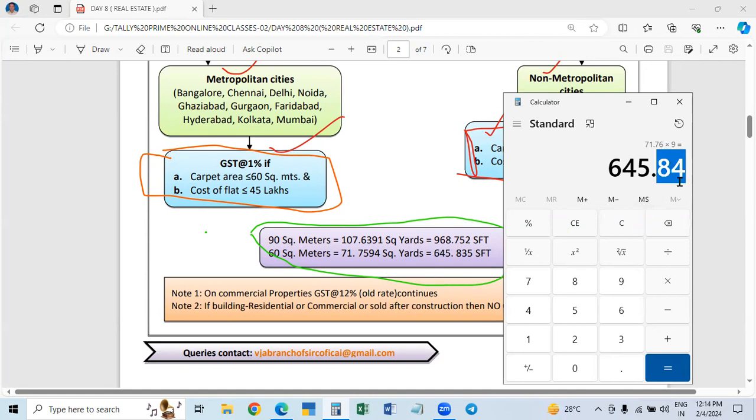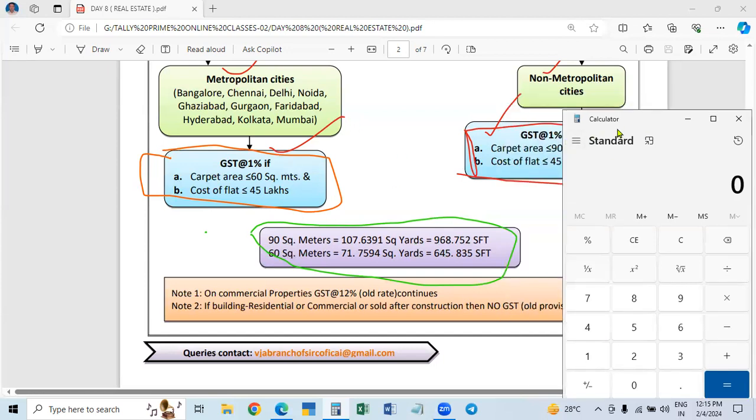Leave the decimal, just take 645, because it should be less than that. So in the metropolises, the carpet area should be less than or equal to 645 square feet and 45 lakhs, the cost, the registration value.